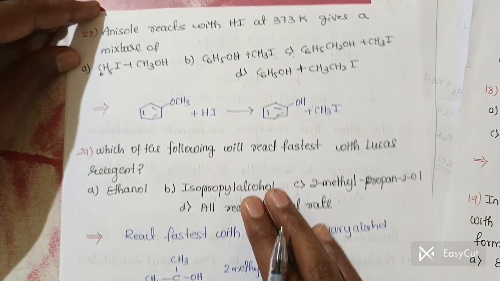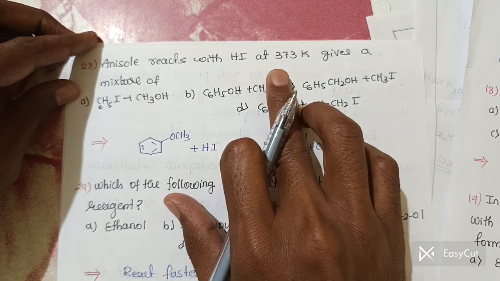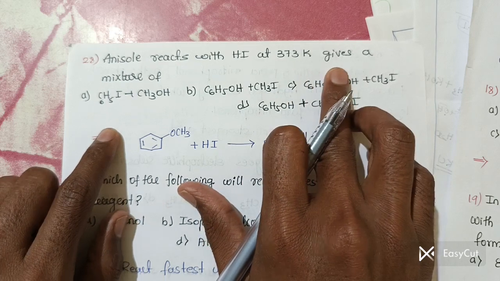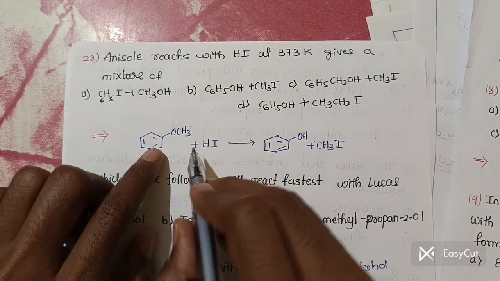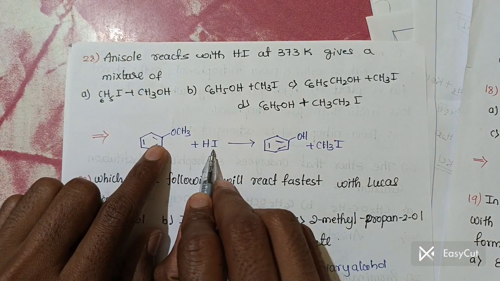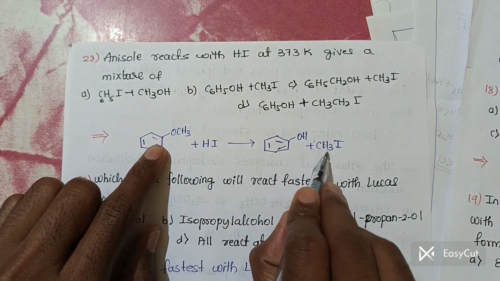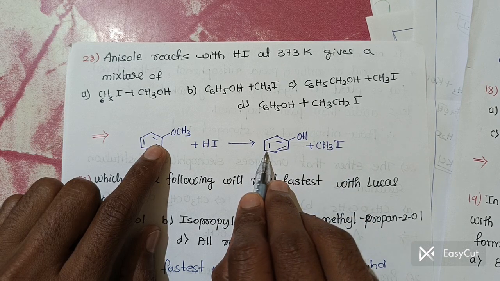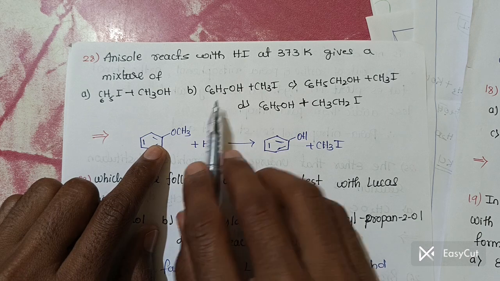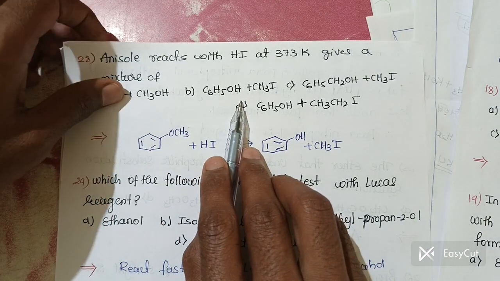The next one is the 28th question. Anisole, whenever it is reacted with HI at 373 Kelvin, gives the mixture of... So again you should remember the reaction. Whenever anisole is reacted with HI, there is a formation of CH3I, methyl iodide, and there is a formation of phenol, C6H5OH.